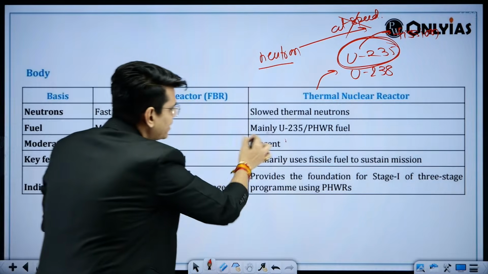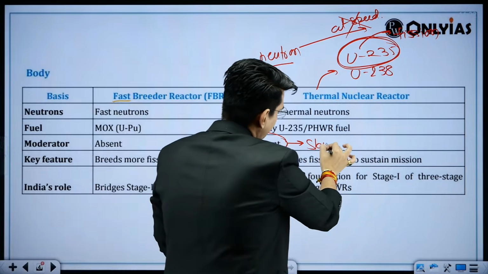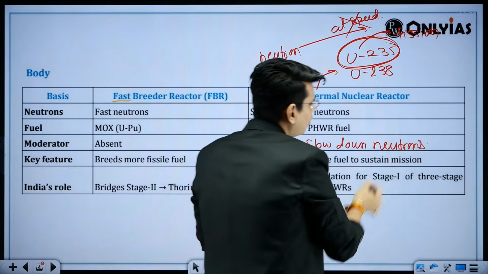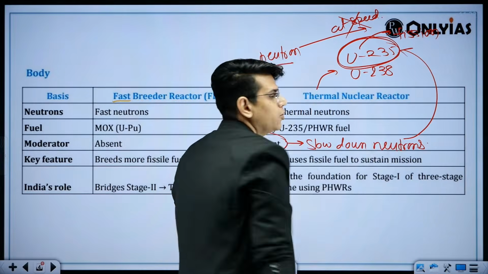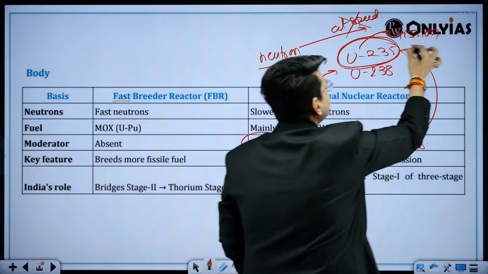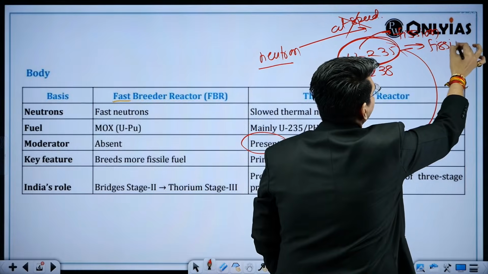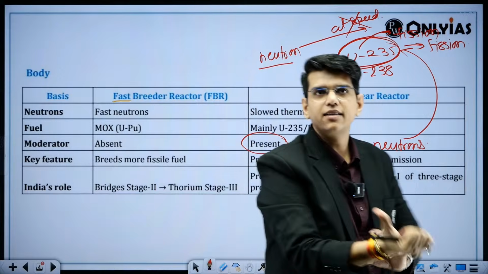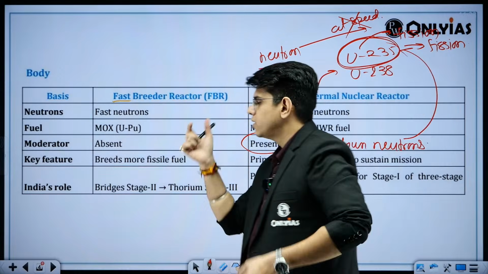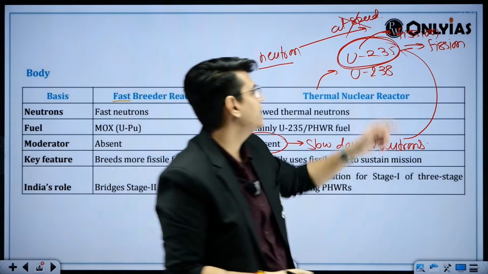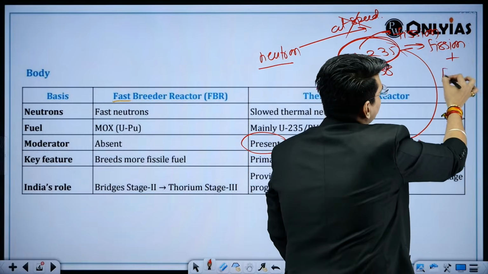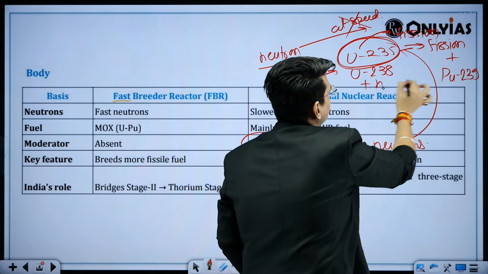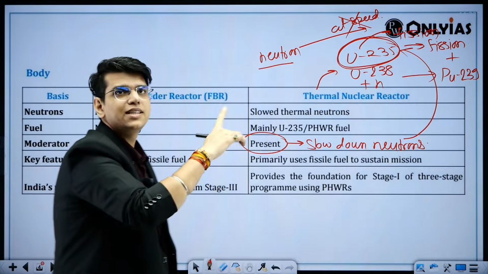Moderators are present in this to slow down the neutrons, because we want more and more neutrons to get to uranium 235, so that we can get the fission. But that is not the requirement in fast breeder reactor, right? We have one thing we will do here is fission, and another thing we will get is plutonium 239 when the neutron gets added to this.